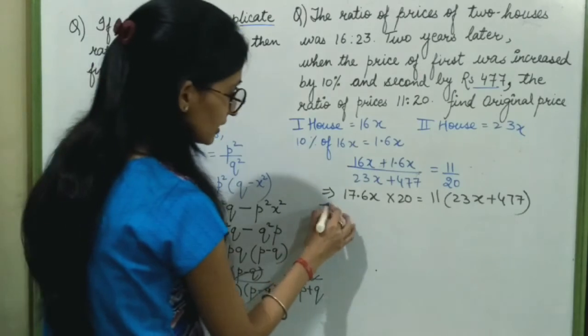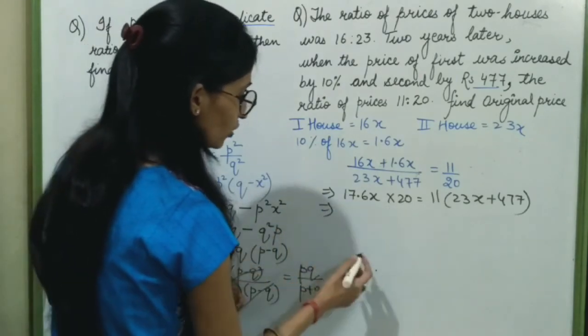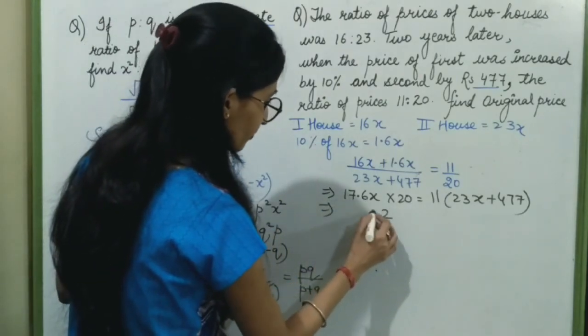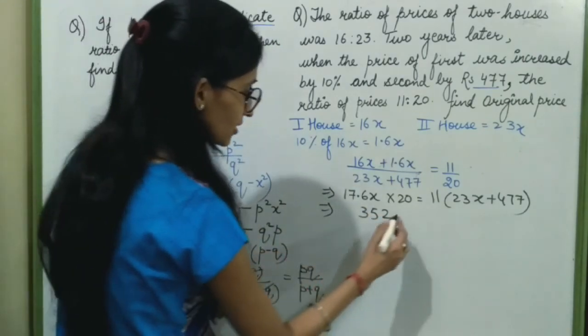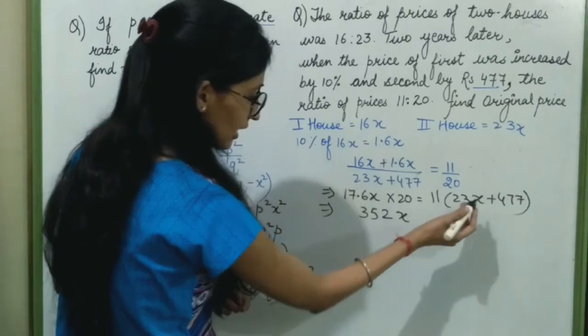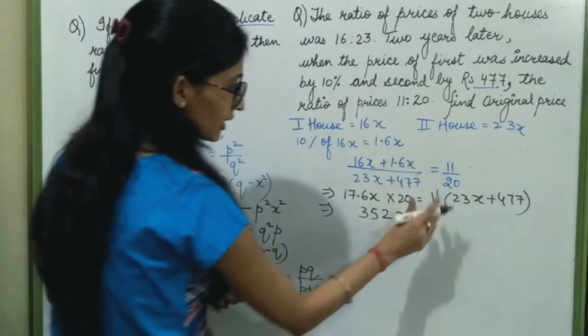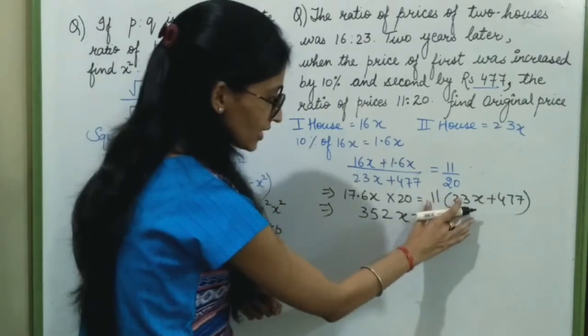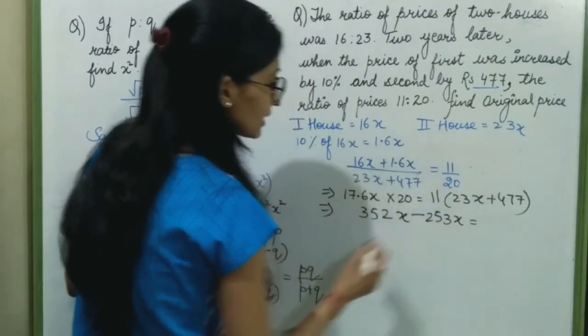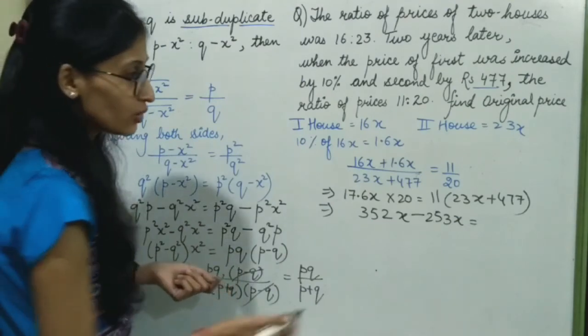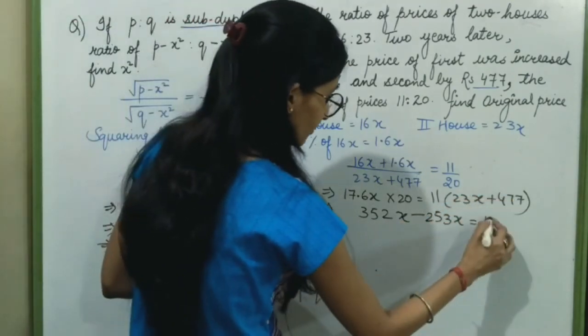So here 17.6 into 20 will be 352x, minus 11 into 23x, 253x, is equal to 11 into 477.